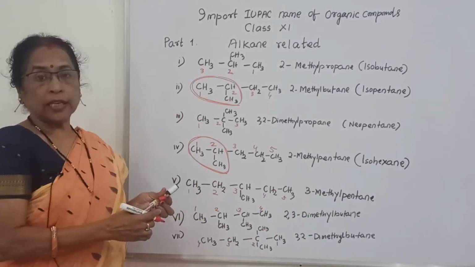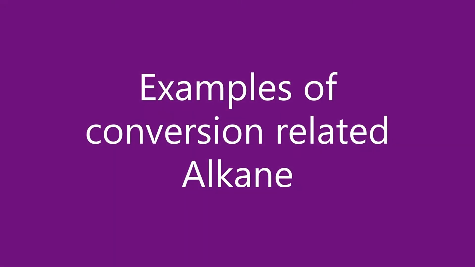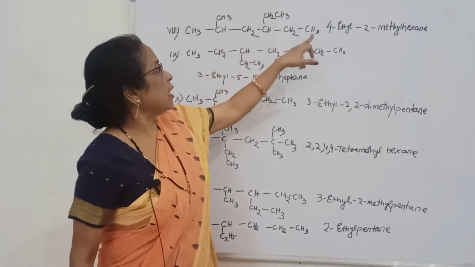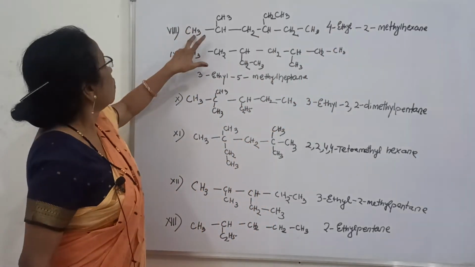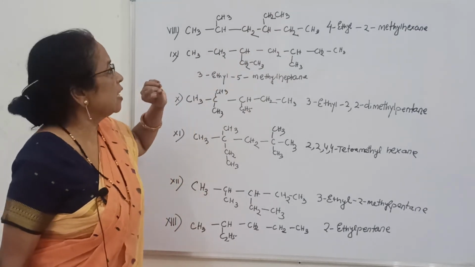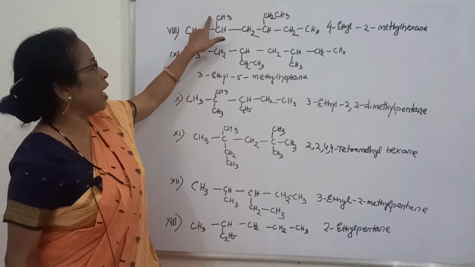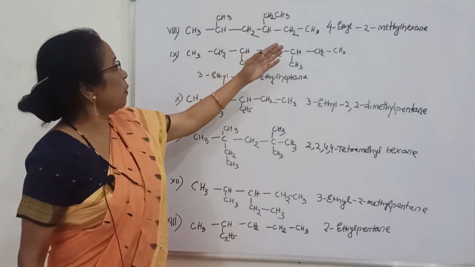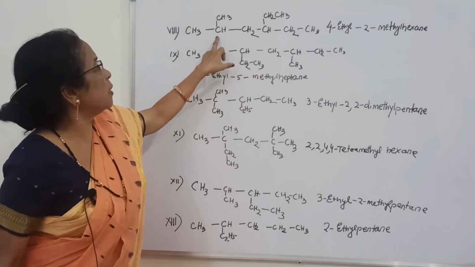Next you will see other IUPAC names. The IUPAC name of this structure is 4-ethyl 2-methyl hexane. How? 1, 2, 3, 4, 5, 6. The longest carbon chain is 6, that is hexane, and in position 2 there is a methyl group, and in position 4 there is an ethyl group. But if you count from this side, 1, 2, 3 is the ethyl group, and here it is the methyl group.